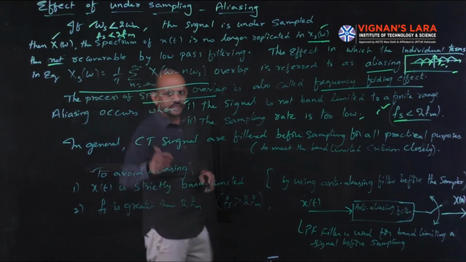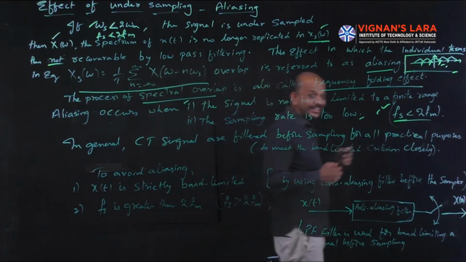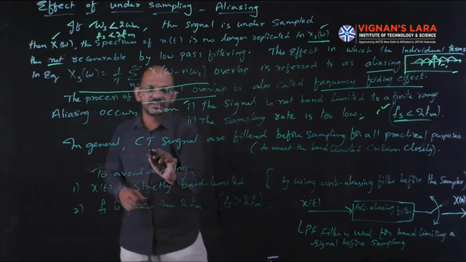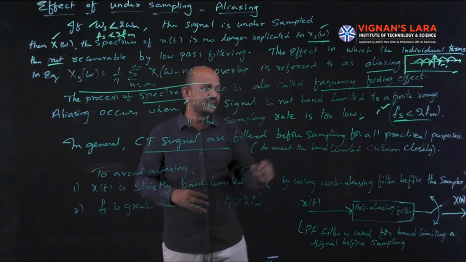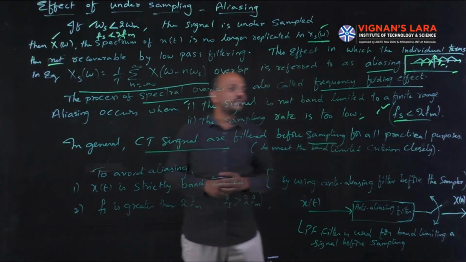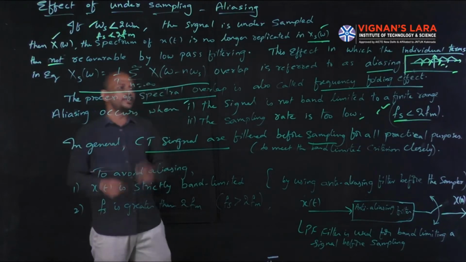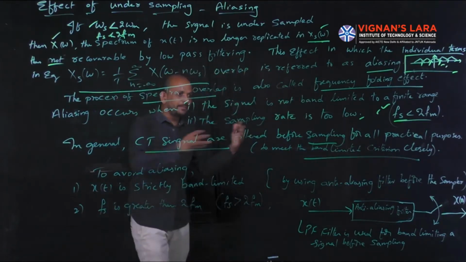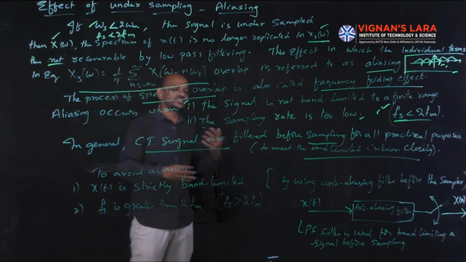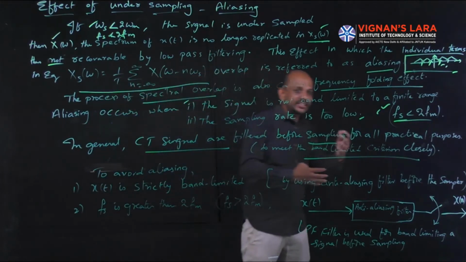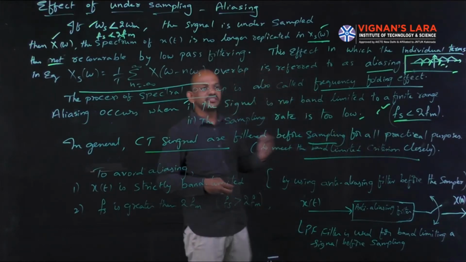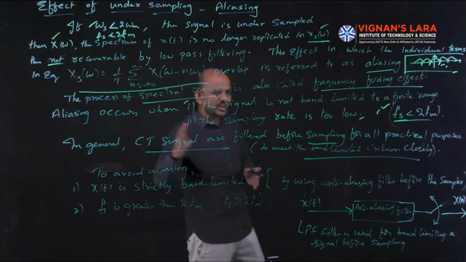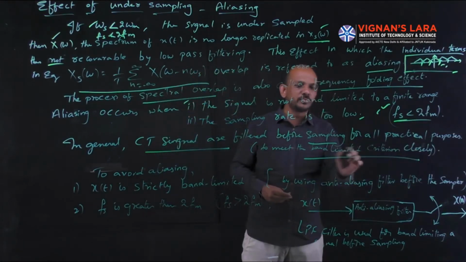In general, the continuous time signals are filtered before sampling for all practical purposes, just to meet the band limited criterion closely.